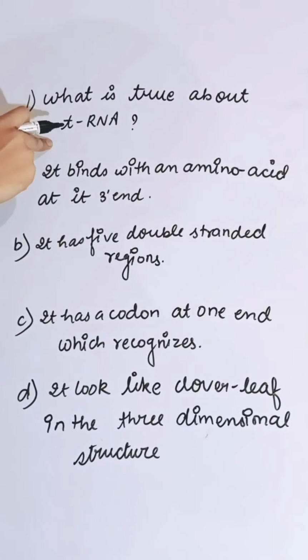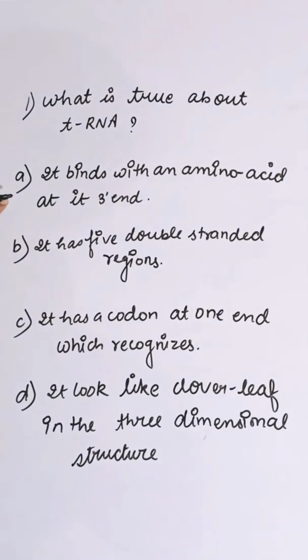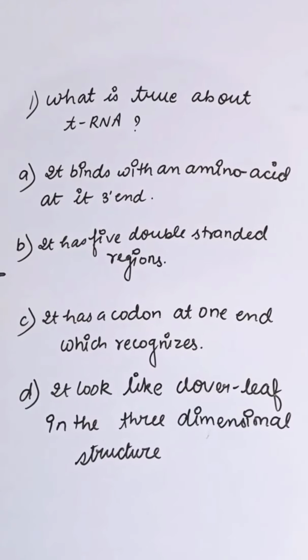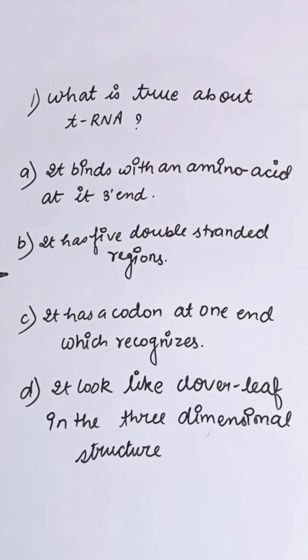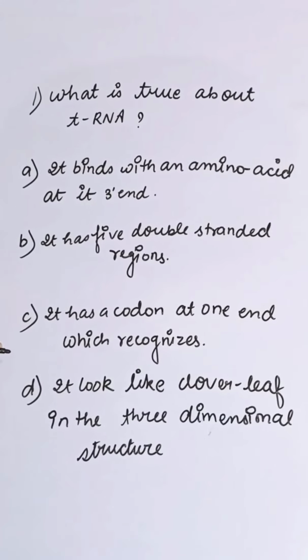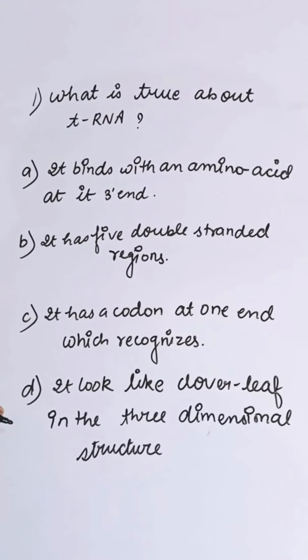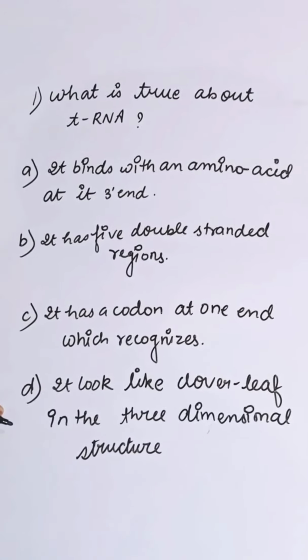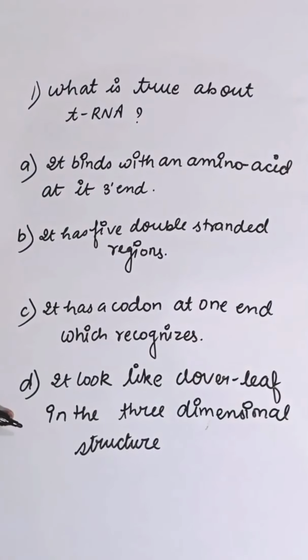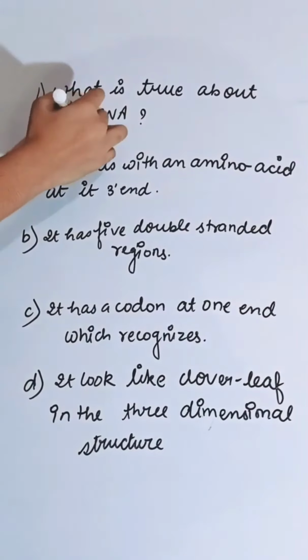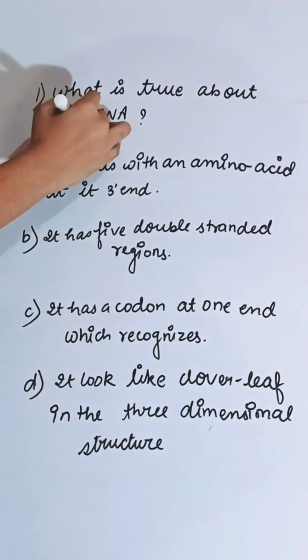What is true about tRNA? First option, it binds with an amino acid at its 3' end. Second is, it has 5 double-stranded regions. Third is, it has a codon at one end which recognizes. Fourth is, it looks like a clover leaf in the 2-dimensional structure. This is the correct answer. tRNA means transfer RNA. So correct answer is D.